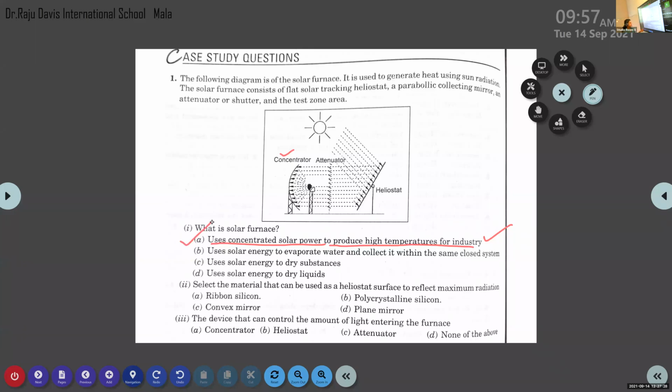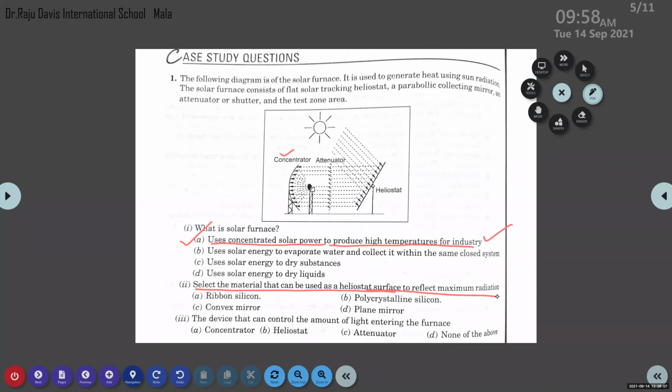Good. Read the second question. Select the material that can be used as a heliostat surface to reflect maximum radiation.